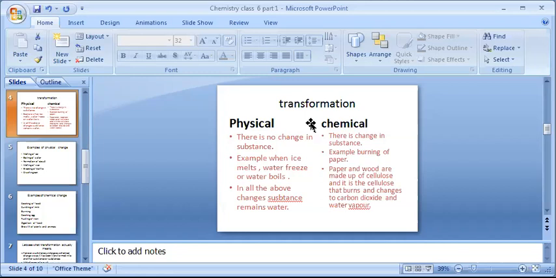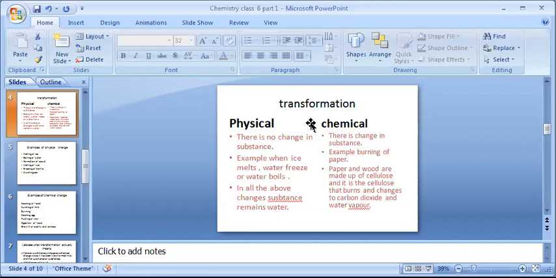Okay, then sulfur also forms sulfur dioxide. If you burn sulfur in the air, it will form sulfur dioxide. If you burn carbon in the air, then it will form carbon dioxide. So all these are chemical changes. Why are they called chemical? Because some chemical reaction will take place and there is a change in substance. We are getting something new.